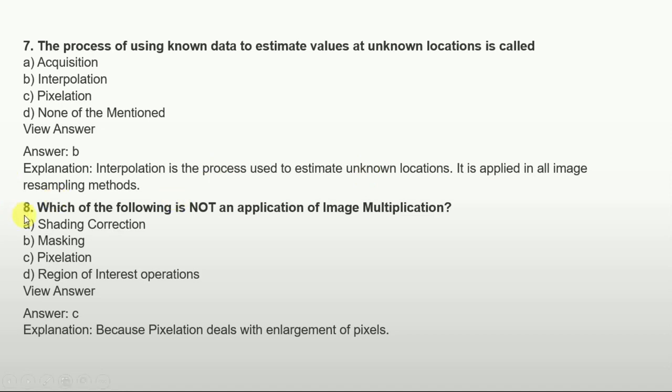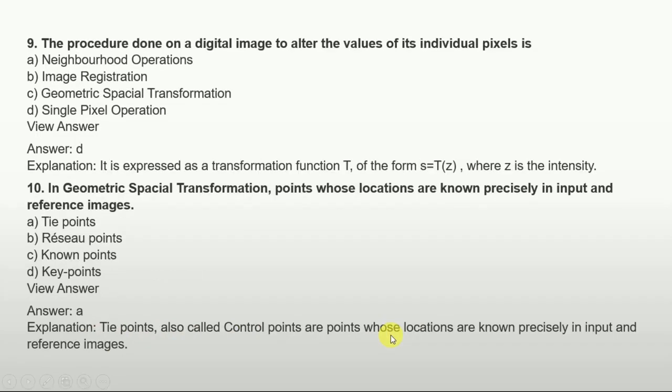And the next question is, which of the following is not an application of image multiplication? Shading correction, masking, pixelation, region of interest operation. So the answer is option C, that is pixelation, because pixelation deals with enlargement of pixels. And the next question is, the procedure done on an image to alter the value of its individual pixels is: neighbor operation, image registration, geometric spatial transformation, single pixel operation. The answer is single pixel operation, that is option D.